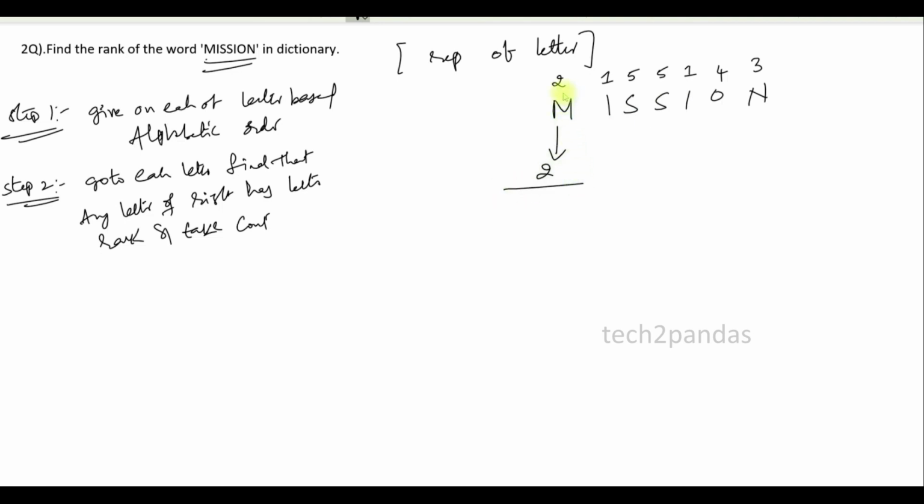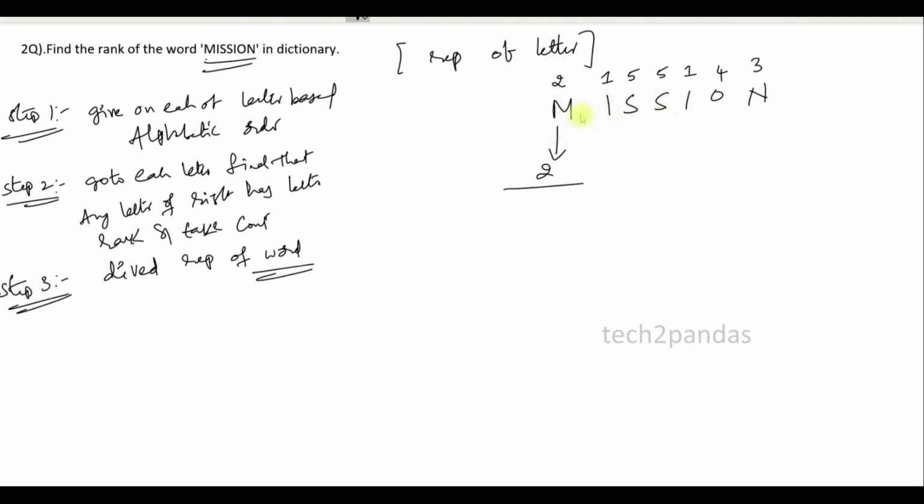Again, how many letters are repeating, and step 3 is nothing but divide by the repetition of the word, nothing but including the current letter. Is there a right of each letter?